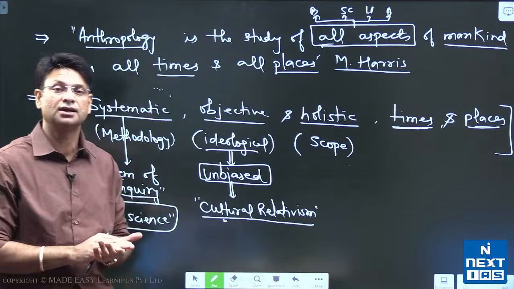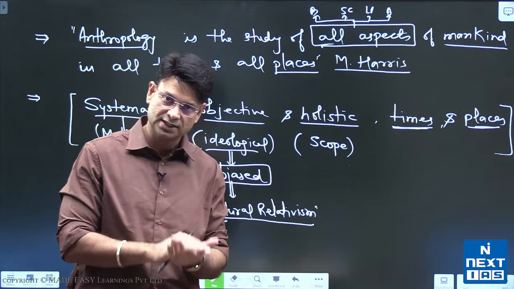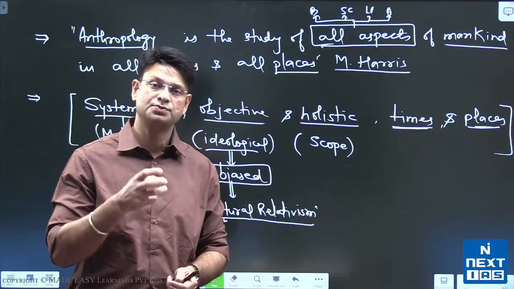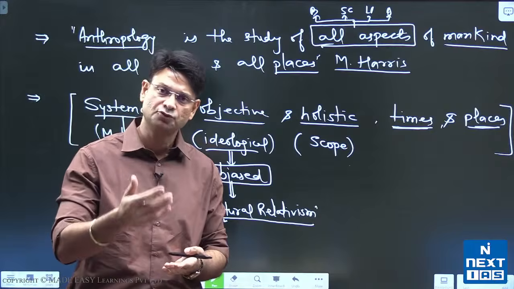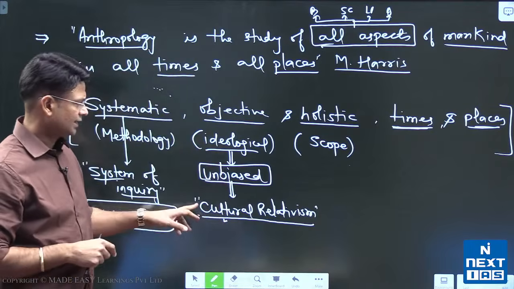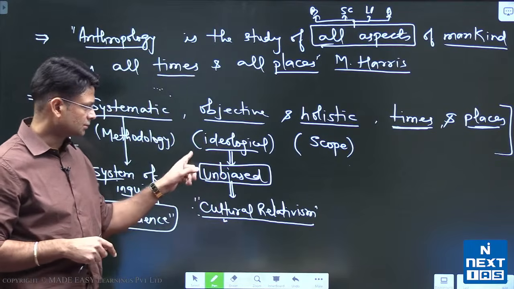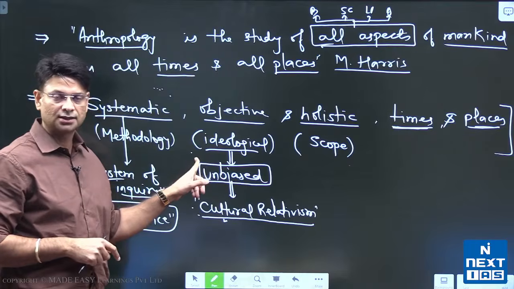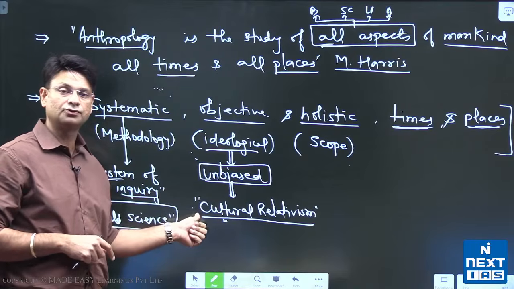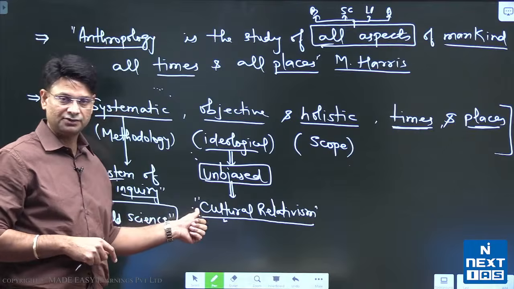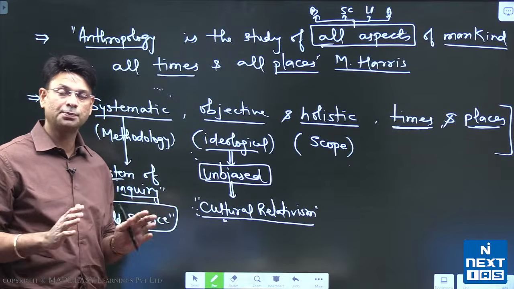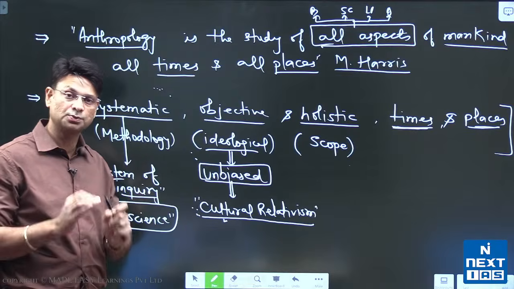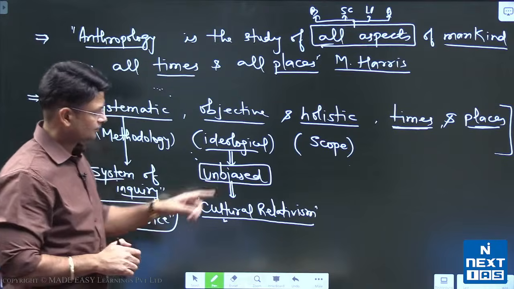Why should you not judge others? Because the moment you judge others, you lack objectivity, you become biased, you cannot understand them fully. That's why anthropology asks you to become unbiased using the principle of cultural relativism, right? So objectivity or an unbiased approach is the hallmark of anthropological research and practice.